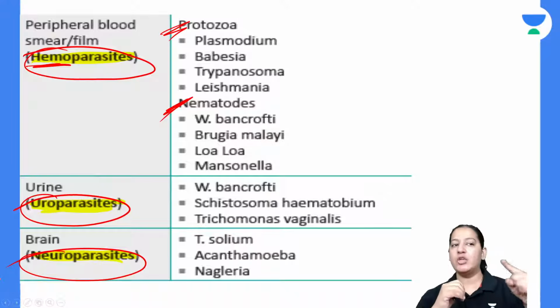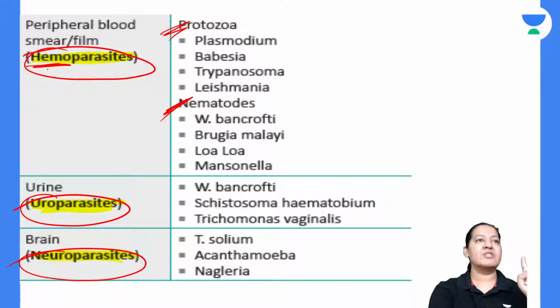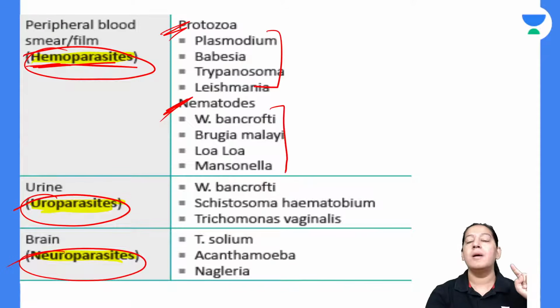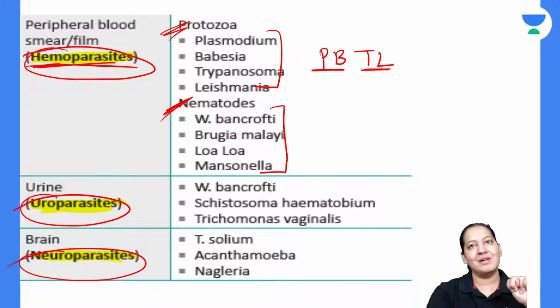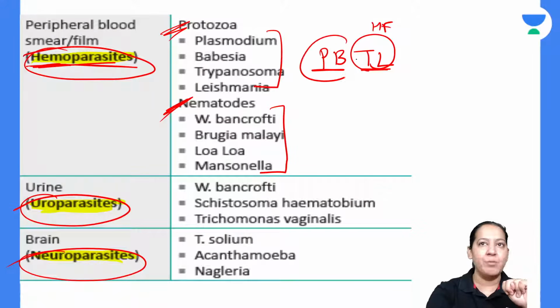So hemoparasite, uroparasite, neuroparasite. Let me first finish hemoparasite. Hemoparasite में 4 are protozoa and 4 are metazoa. Total 8 parasites are there. The 4 protozoa are Plasmodium, Babesia. Always they come together. They are brothers. Plasmodium and Babesia are the same category. They are sporozoans, right? Trypanosome and Leishmania. These are also brothers. Both of them are hemoflagellates.